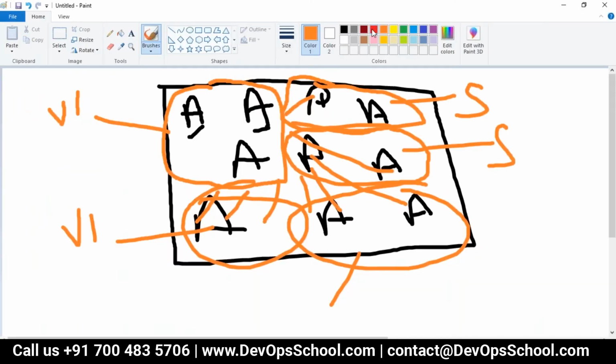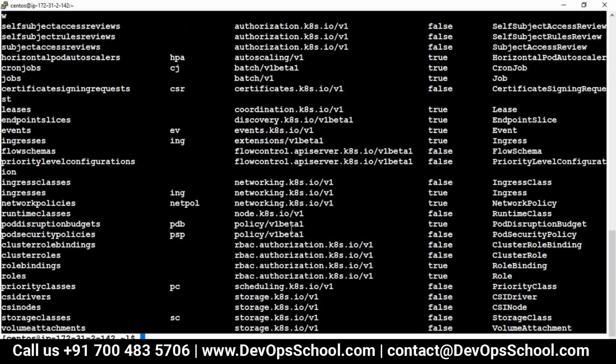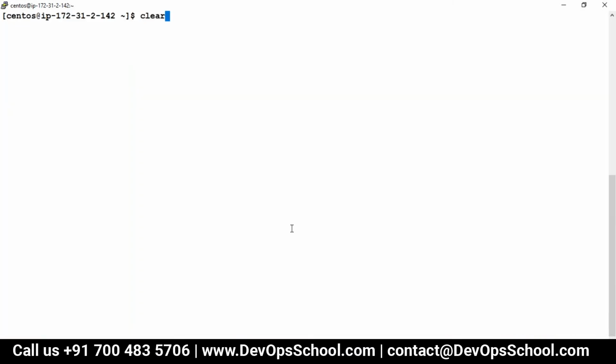For the time being, let's say this is one of the resources. This is a pod. First it released V1. Now when they release V2, they will have a V2 also. As of now, V2 is not released. It's like Windows 2009, 2010, like that. So the pod resource is still released as V1. V2 has not come so far. So now if you want to know which V2 has come, let's see the version table.